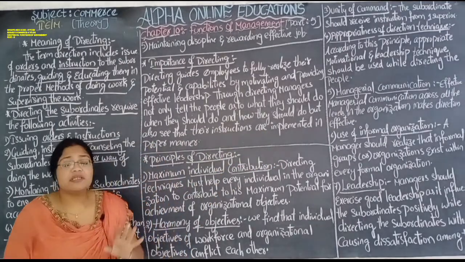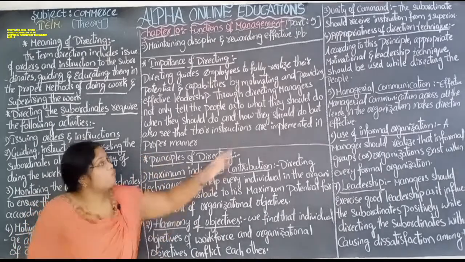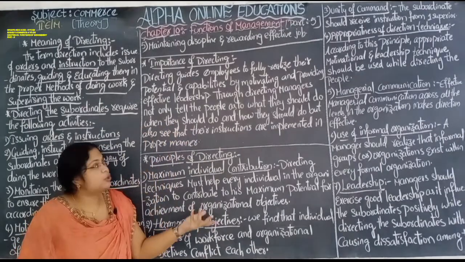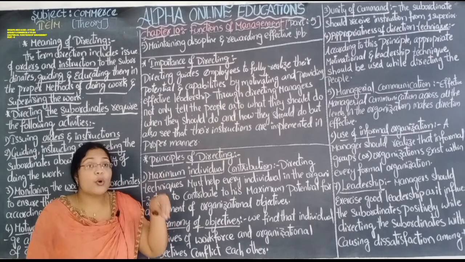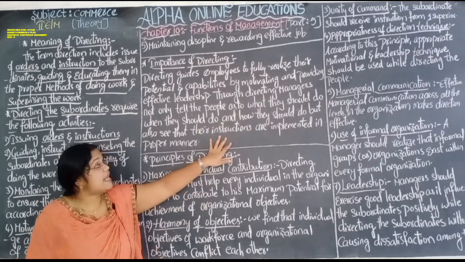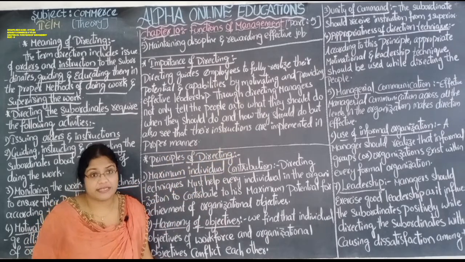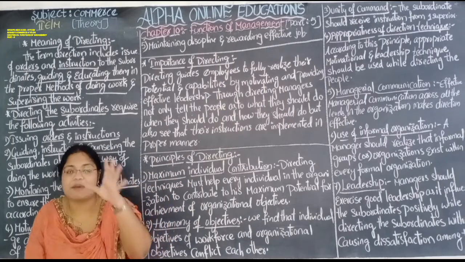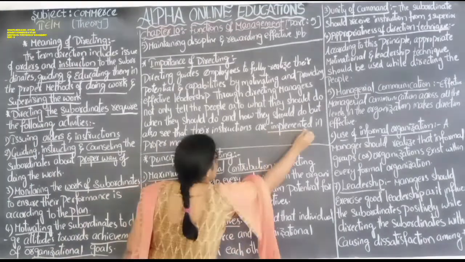So directing means not only telling the people what they have to do, when and how, but it also involves seeing that the instructions passed to the subordinates are being implemented properly or not.